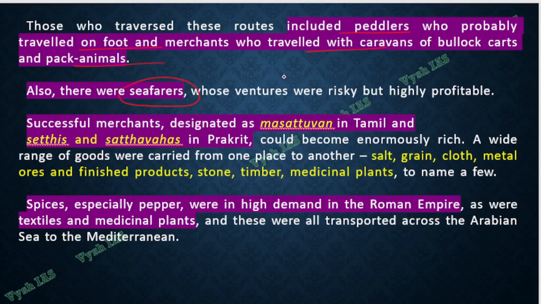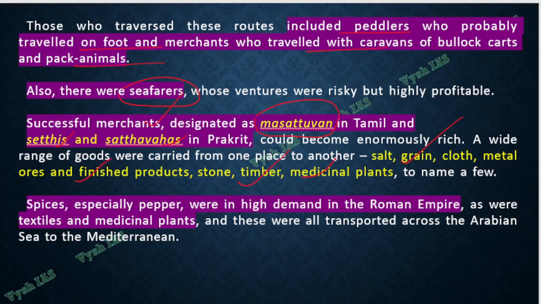So these are all also mentioned in your Tamil and Prakrit sources. In Tamil, it is mentioned Masattuvan. If UPSC asks Masattuvan, which we see in ancient history in Tamil literature, it refers to successful merchants. And the same thing in Prakrit, it is told Sethis and Satavahas. Satavahas and Sethis in Prakrit, and Masattuvan in Tamil refer to successful merchants who deal with salt, grain, cloth, every kind of timber, every kind of trade.